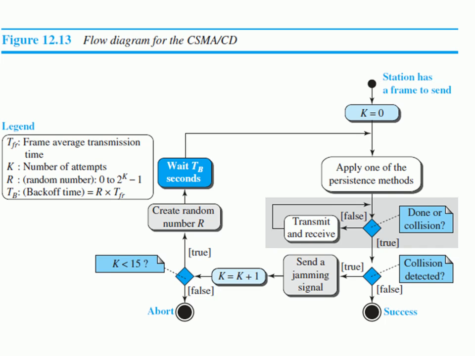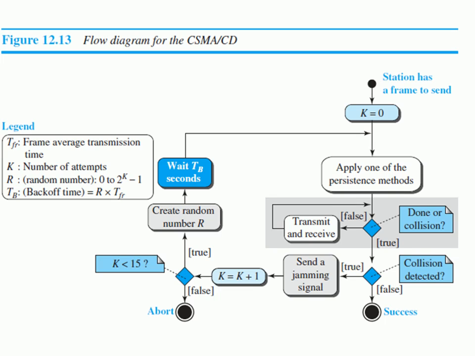Then the K value is increased to K plus 1. The meaning of this is that the station has to try once again, that is, retransmit the data, right? So the number of attempts is increased, that is, K equals K plus 1. After increasing, it is again checked against a range. As I already told you, the K value should be less than 15. We cannot retransmit the data more than 15 times; we can only try 15 times. So it will check for that condition also.